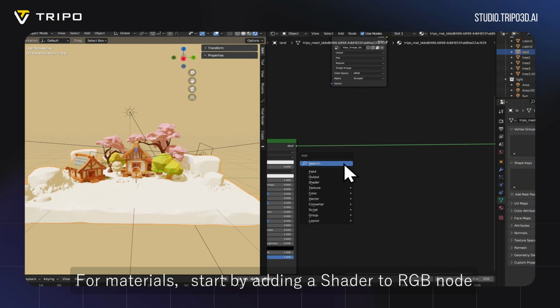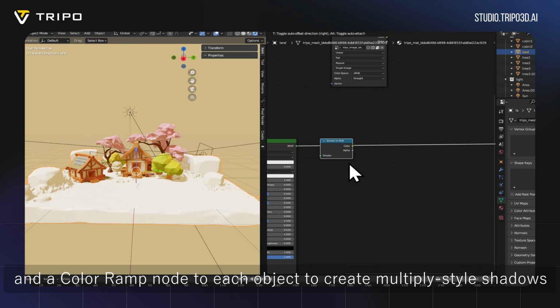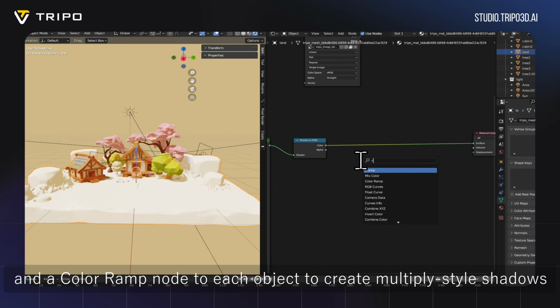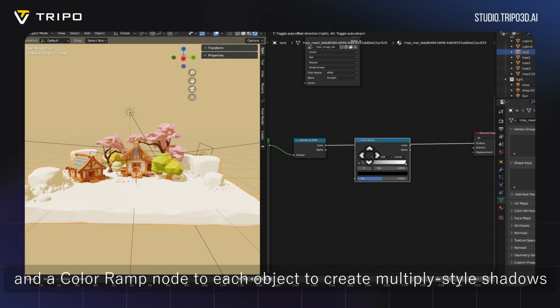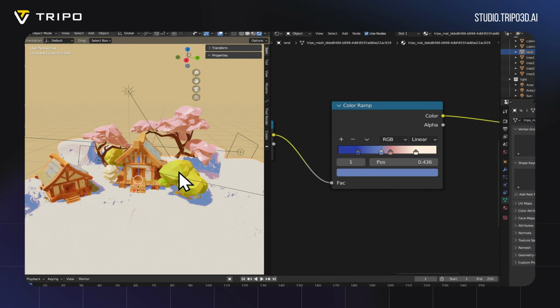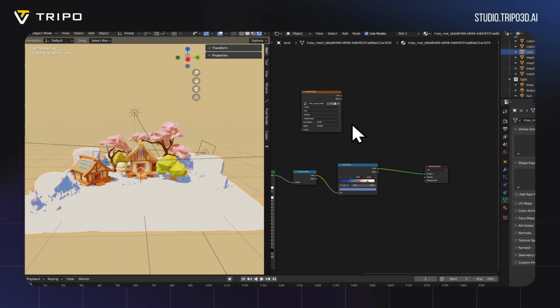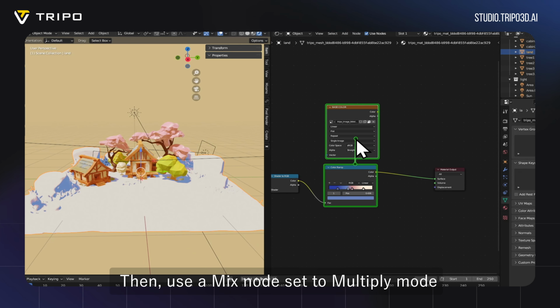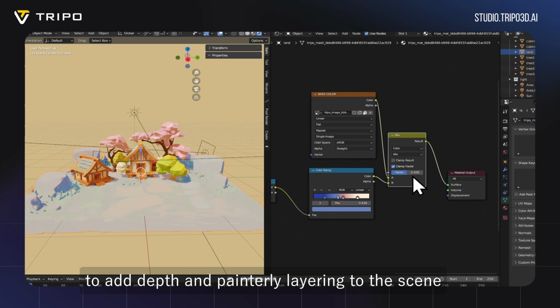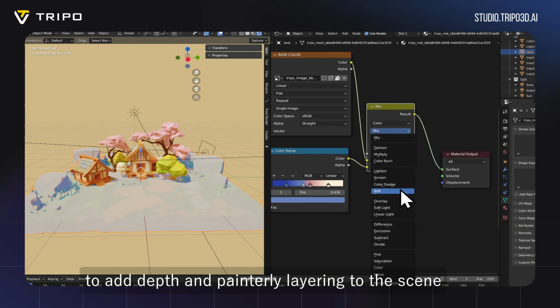For materials, start by adding a shader to RGB node and a color ramp node to each object to create multiply style shadows. Then, use a mix node set to multiply mode to add depth and painterly layering to the scene.